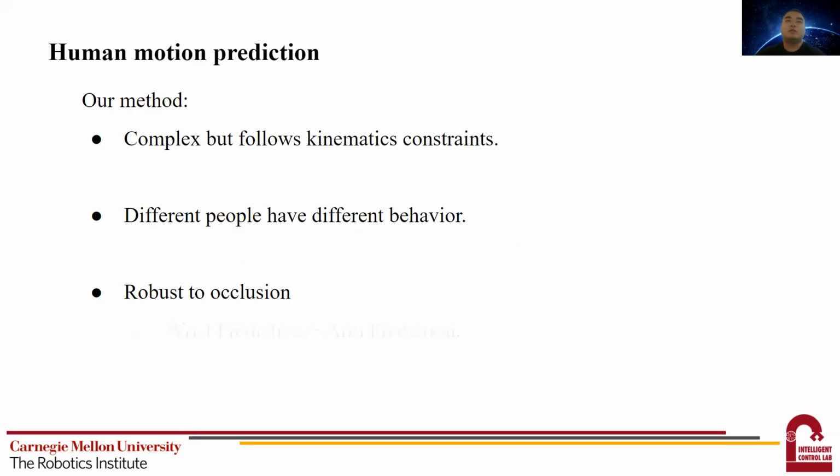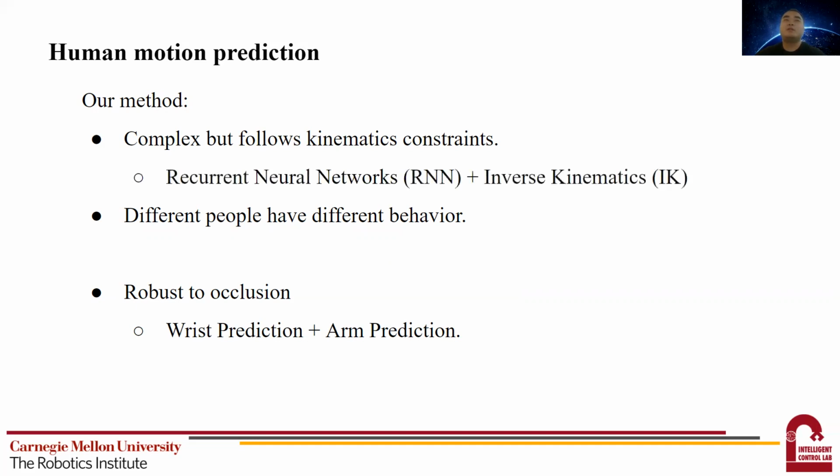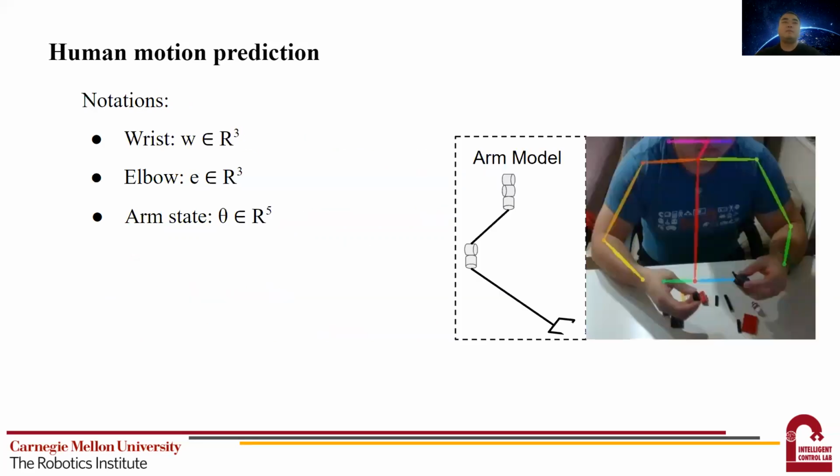In our research, to solve the occlusion problem, we separated the problem into wrist prediction and arm prediction. This decoupled method will not have the error from the occluded joints accumulated into the wrist prediction. To explicitly encode the kinematic constraints, we use model-based inverse kinematics. This makes the predicted motion strictly follow the physical property of the arm. And in order to account for individual behavior differences, we proposed a modified Kalman filter for robust online adaptation.